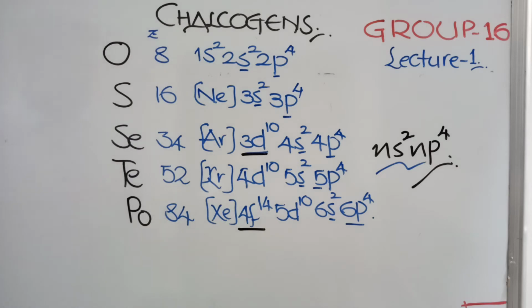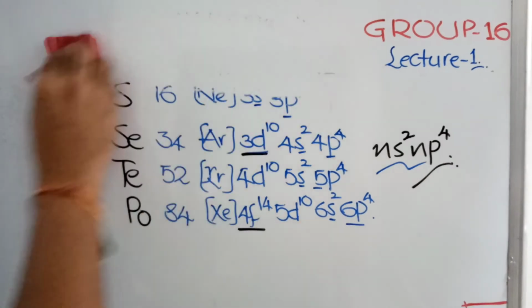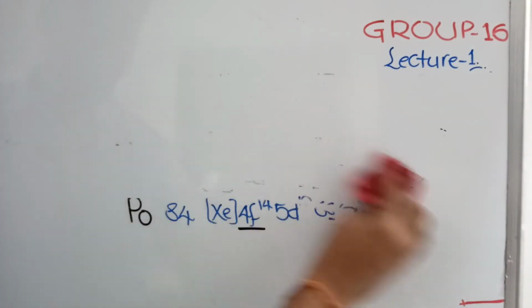These elements are called chalcogens because the meaning of chalcogens is ore forming, mineral forming. Most of the transition metals are available in the form of metal oxides or metal sulfides, like zinc sulfide, zinc oxide, lead sulfide, iron oxide. So ore forming is the meaning of chalcogens. What are other important lines of this group elements? One by one we will discuss all the physical properties.